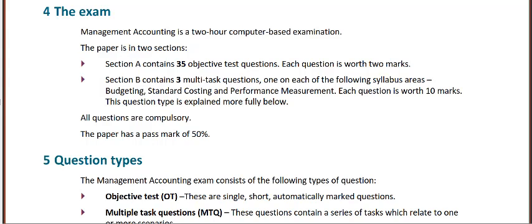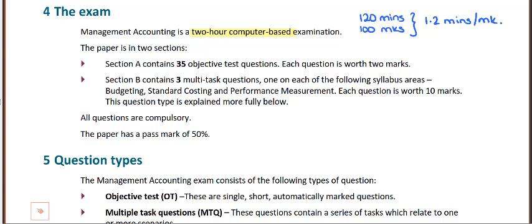So what will you be facing on exam day? Well, the management accounting paper is a 2-hour computer-based exam. And as it's 2 hours long, you're looking at about 120 minutes. The exam covers 100 marks. So effectively, this means that you are looking at 1.2 minutes per mark.